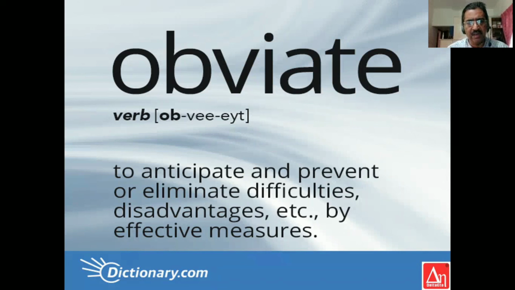The intelligent and sensible way will be to obviate resistance. We know the English word obviate: to anticipate and prevent or eliminate difficulties, disadvantage by effective measures. So to anticipate and prevent or eliminate difficulties by effective measures.